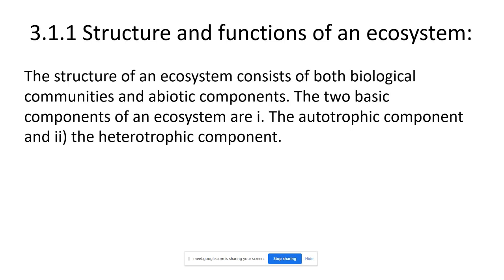Can anybody of you tell me? Autotrophic means we are talking about the living beings. They depend for their food and nutrition on themselves. They do not depend on others. They synthesize their own food, like plants. Plants synthesize their own food in the presence of sunlight and chlorophyll.